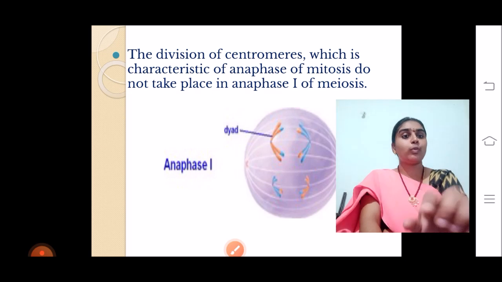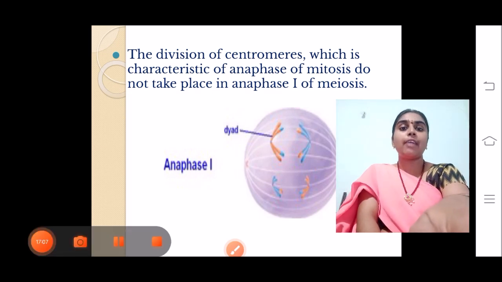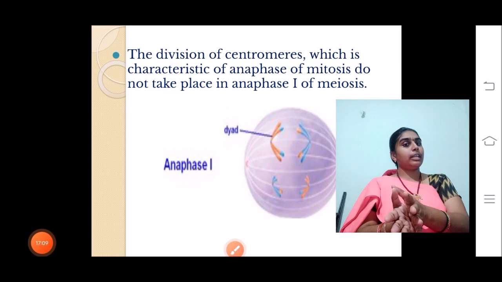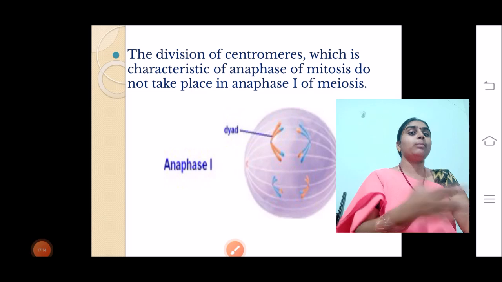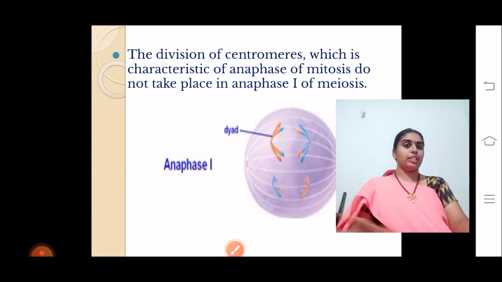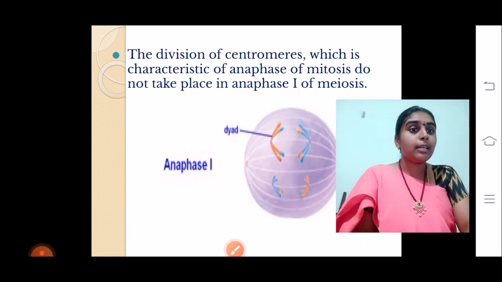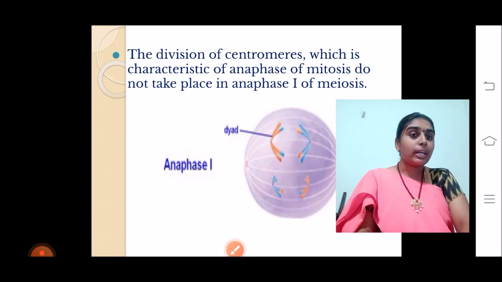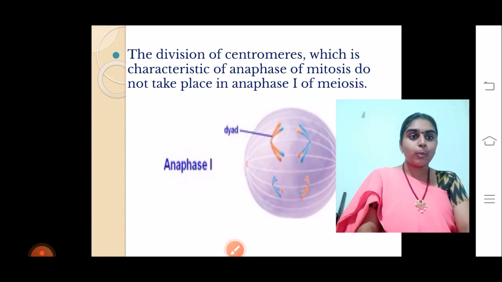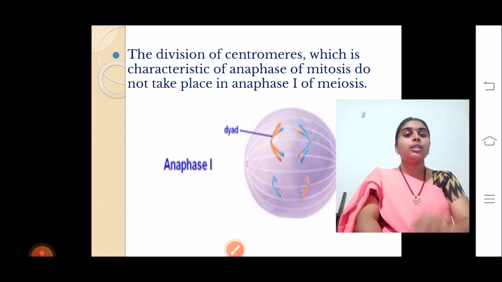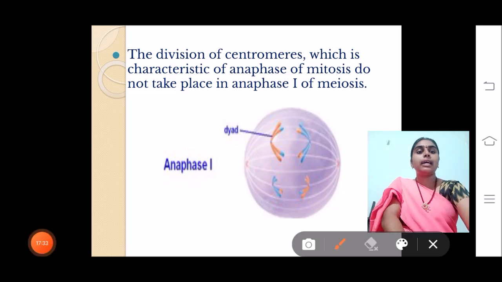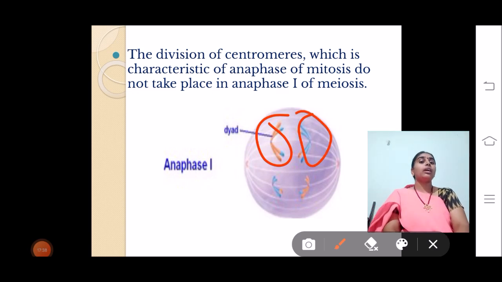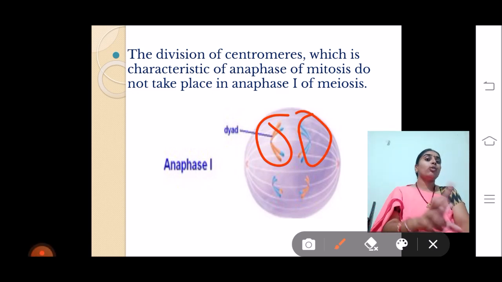In anaphase 1, the chromosomes, whatever genes have got arranged in the center of the cell, will get pulled. Ana, A means away. They move away from each other. So in the homologous non-sister pairing that has occurred, one chromosome will move to one pole and the other chromosome will move to the other pole of the cell. So here in the diagram you can see that the exchange of chromosomes has occurred and these chromosomes are moving away from each other and going to the opposite poles.